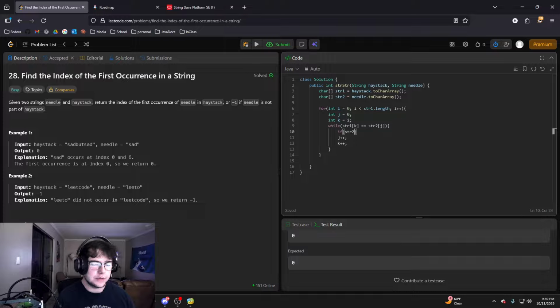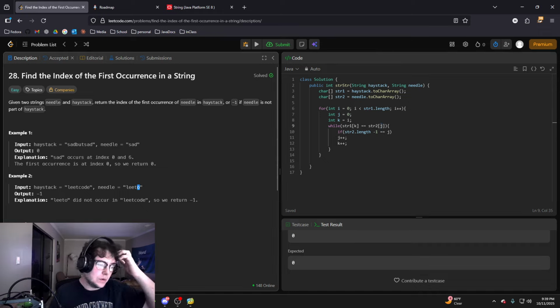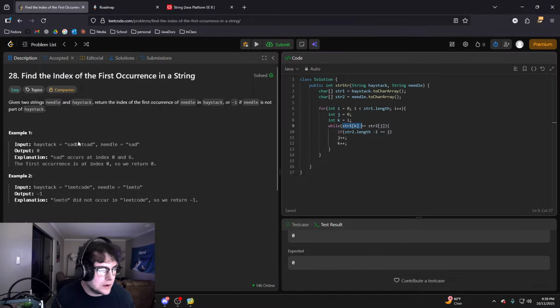And what we want to check for is if string 2 is at the end. So if string 2 dot length minus 1, because that would be the index, is equal to j. What this if statement is saying is if j is at the last index, because it will see that the last index of sad, which is what j points to, is d, and it would check whether that equals the string index value, which would be 2.